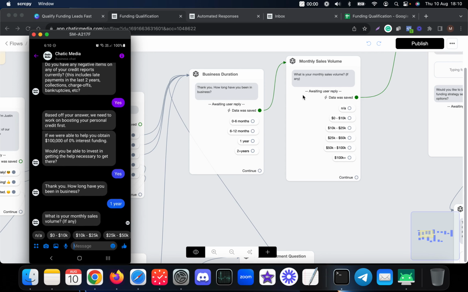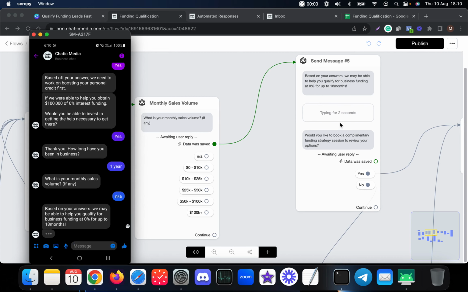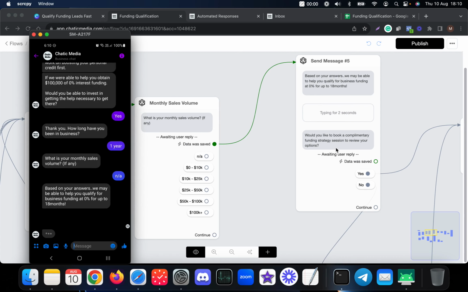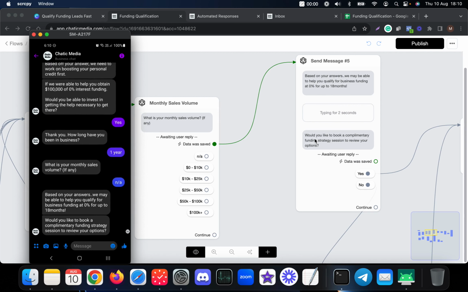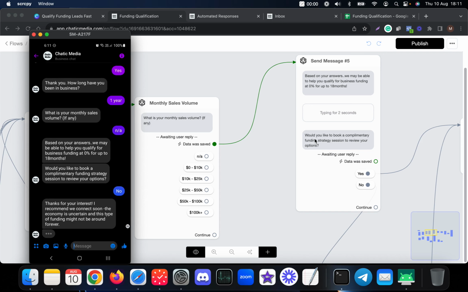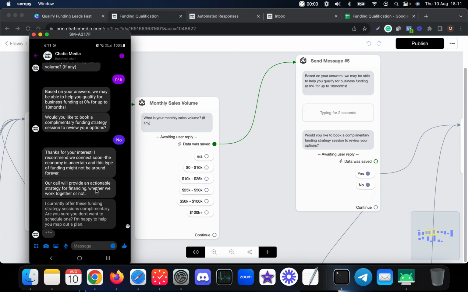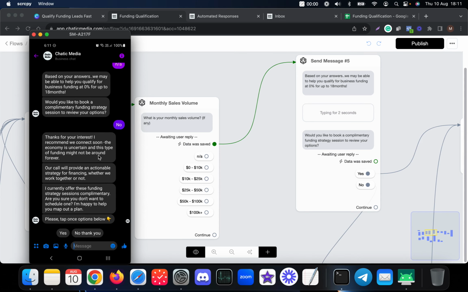Let me press not available in this case, and after that it asks me to book a complimentary strategy session. In this case I'm going to choose the no option. When a customer chooses the no option over here, we actually try to get them back to book a complimentary strategy session. This is what happens. It says thanks for your interest, I recommend we connect soon, the economy is uncertain and this type of funding might not be around forever. Our call will provide an actionable strategy for financing whether we work together or not. I currently offer these funding strategy sessions complimentary. Are you sure you do not want to schedule one? I'm happy to help you map out a plan.